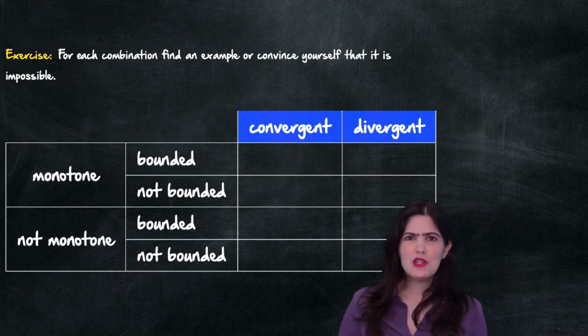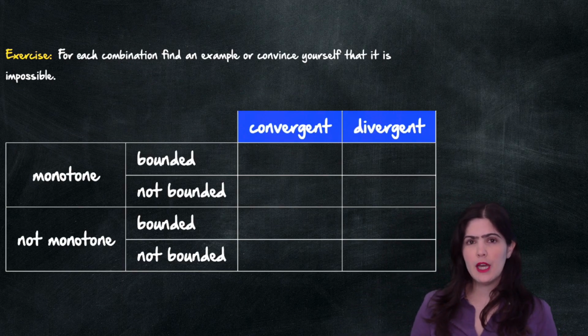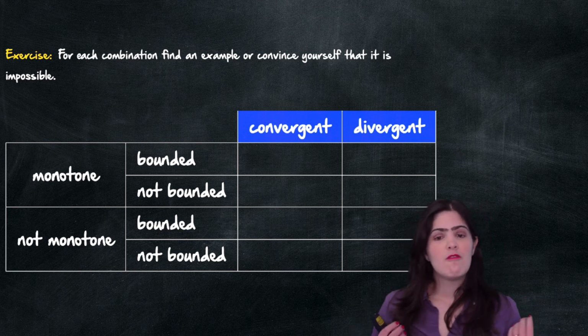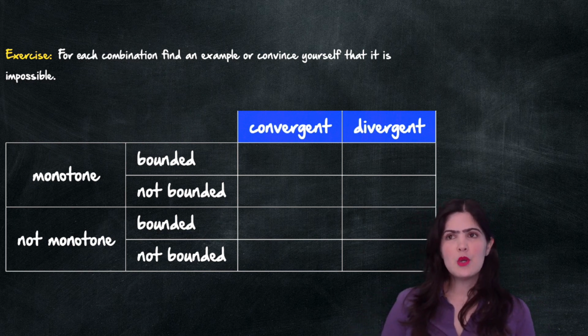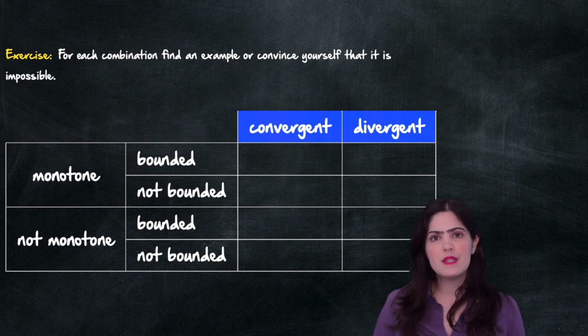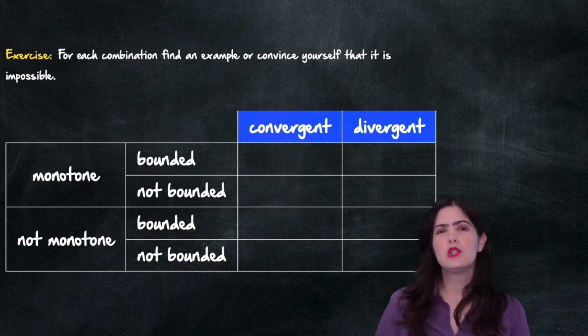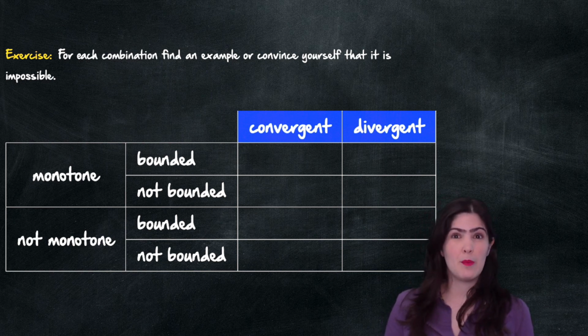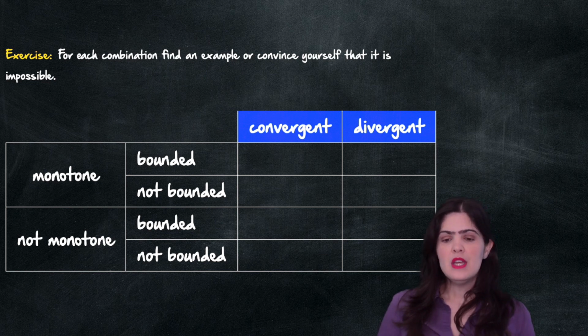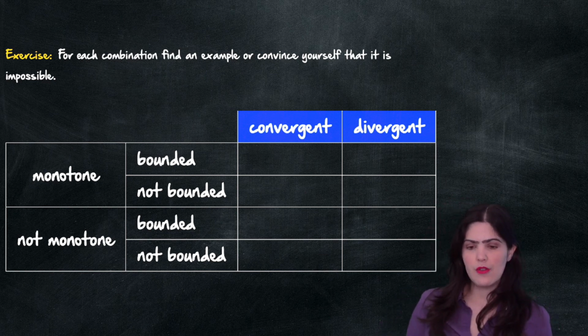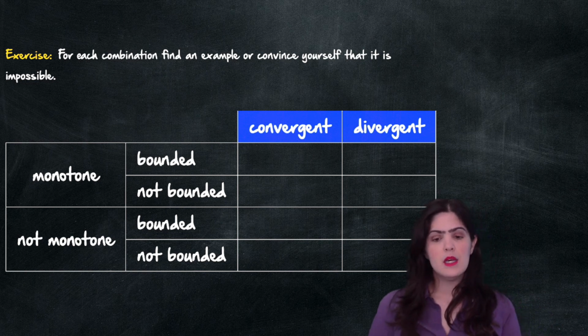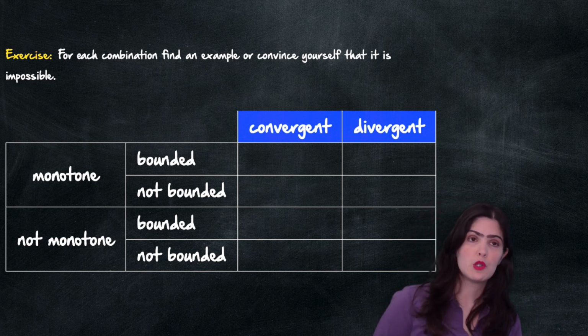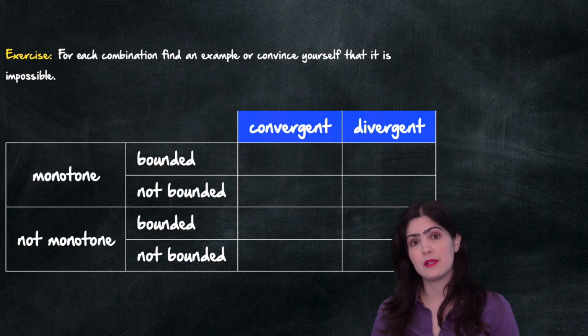And now I want you to complete this exercise and take your time. It is very valuable to play around with all these definitions, and the best way to really understand them is to come up with examples yourself. So here we have combinations of monotone bounded, monotone not bounded, not monotone and bounded, not monotone and not bounded.